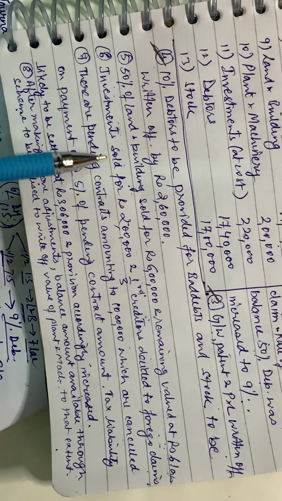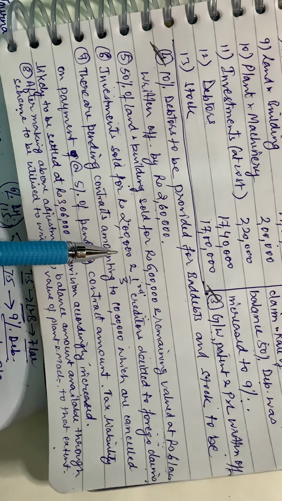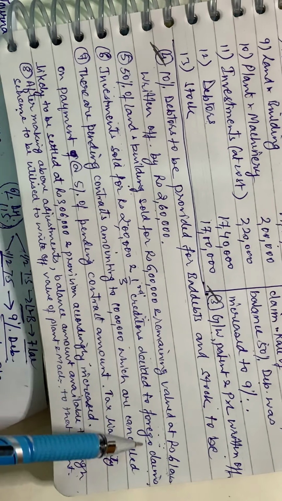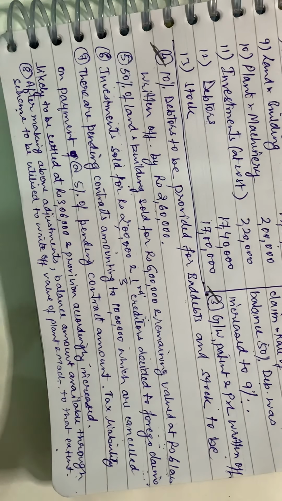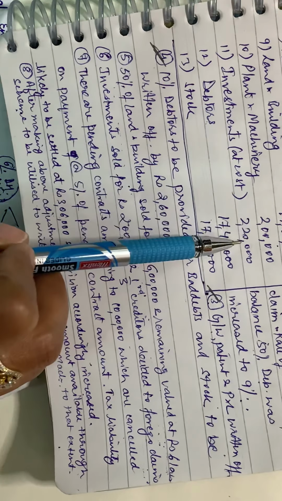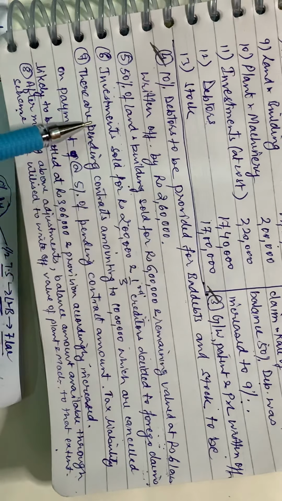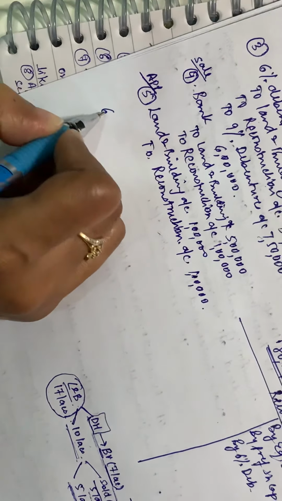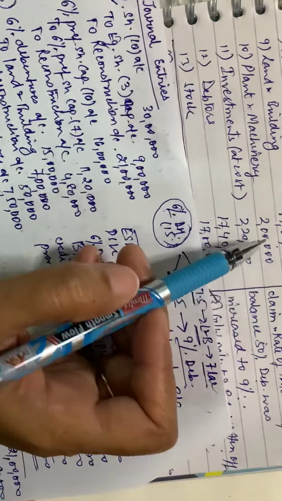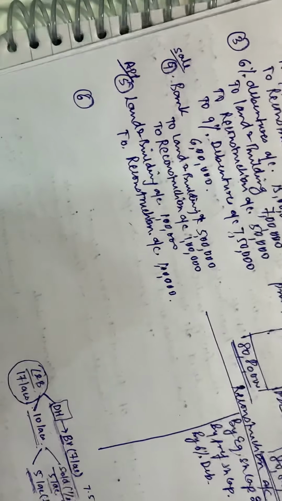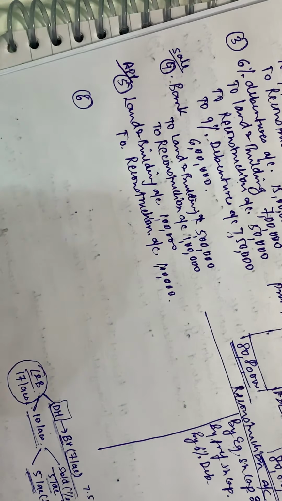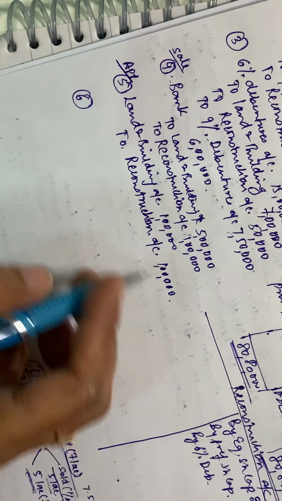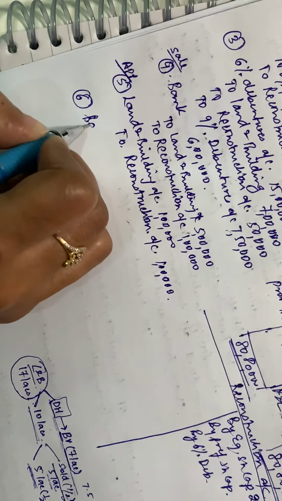The 6th says investment sold for rupees 2 lakh, and 1/3 of the creditors decided to forgo their claims. So investments were 2,20,000 and you have sold them for 2 lakh. So the book value is 2,20,000. So there is a loss, and you will write away this loss through the amount which is available to you in your reconstruction account.